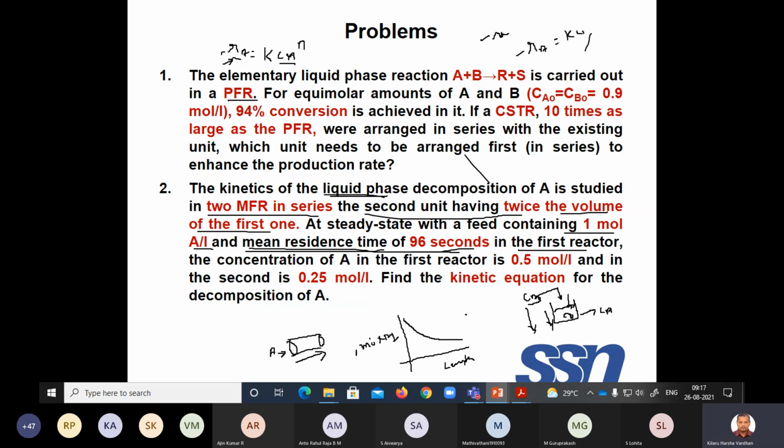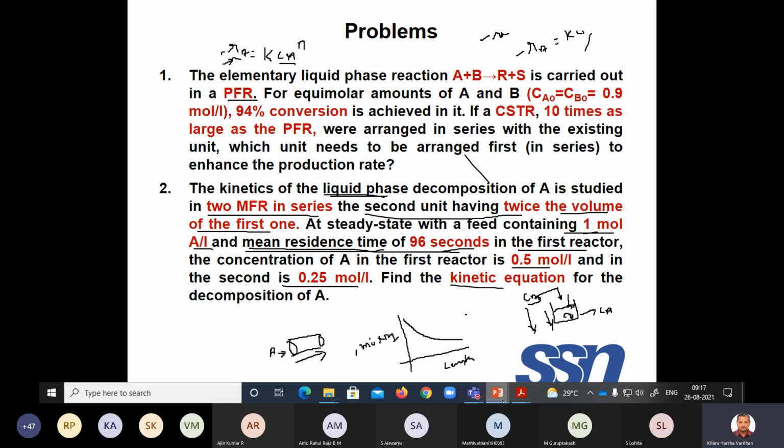The concentration of A in the first reactor is 0.5. He is giving you the concentration of A. Initially it is this. Finally, after the first reactor, it is 0.5. And in the second reactor also he is giving you, that is CA1 is given, CA2 is also given. Now he's asking you to find the kinetic expression, right? So he's not asking you to calculate the conversion or something like that. He's asking you the kinetic expression. Kinetic equation, that is nothing but minus RA is K into CA power N. He is asking what is the N and K. Understood?